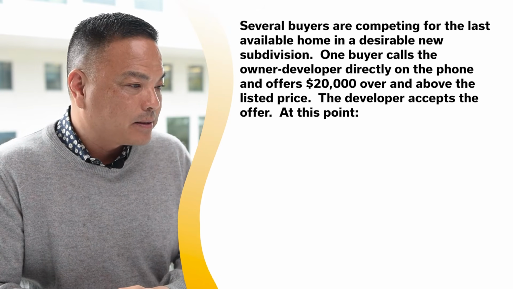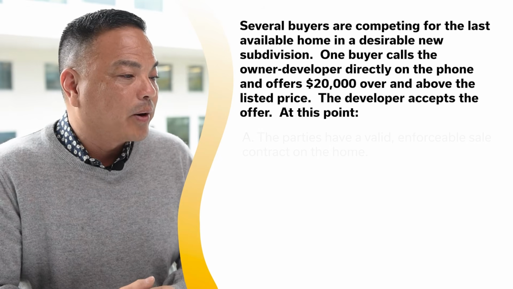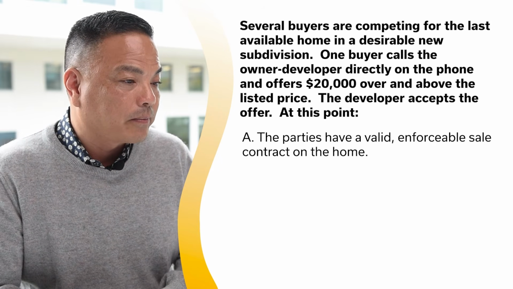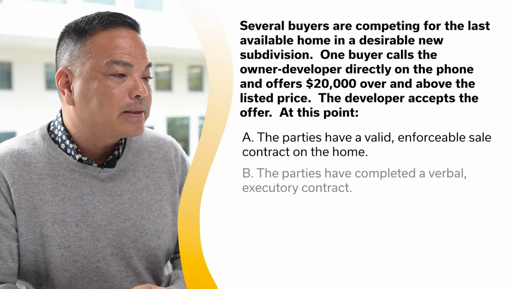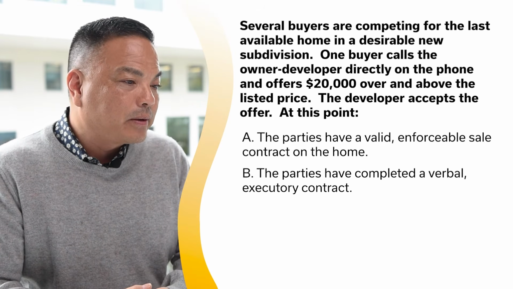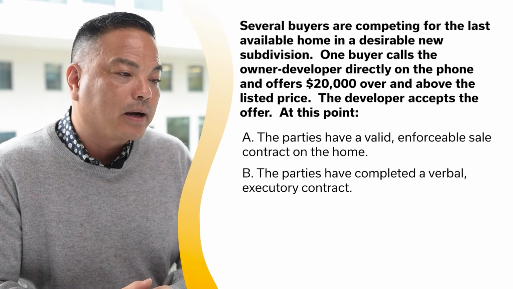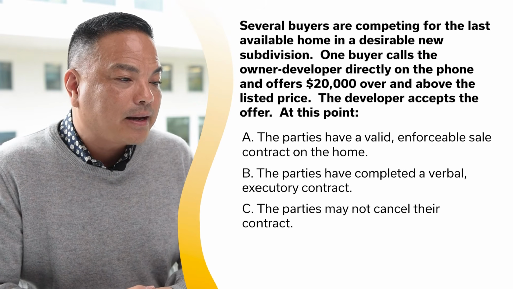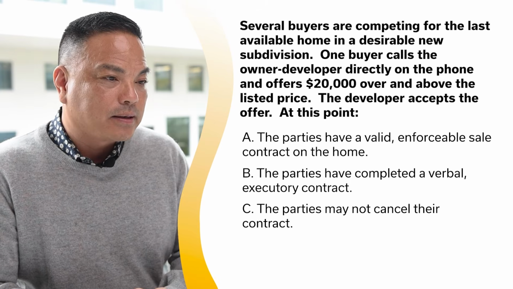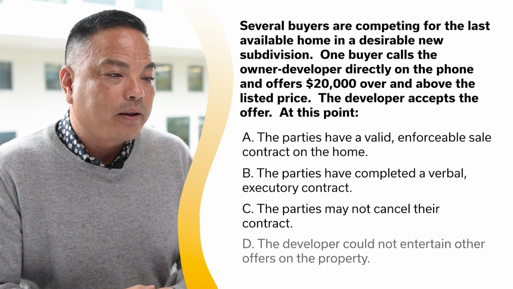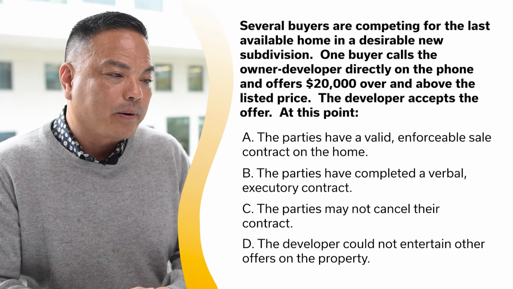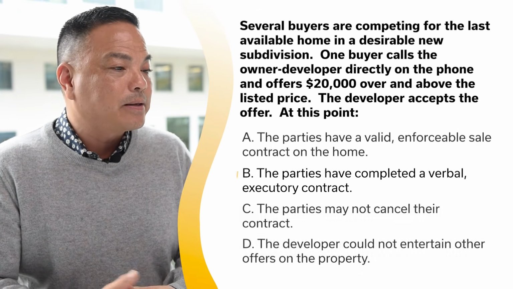At this point, A, the parties have a valid enforceable sales contract on the home; B, the parties have completed a verbal executory contract; C, the parties may not cancel their contract; D, the developer could not entertain other offers on the property. And the answer is B as in boy.